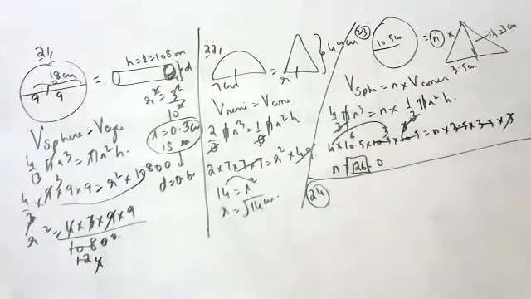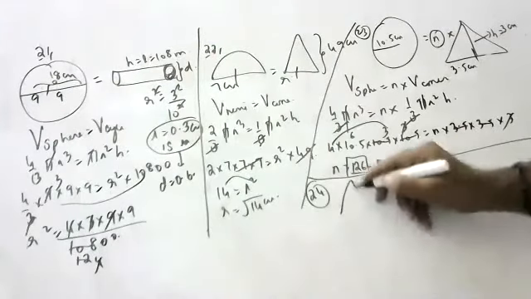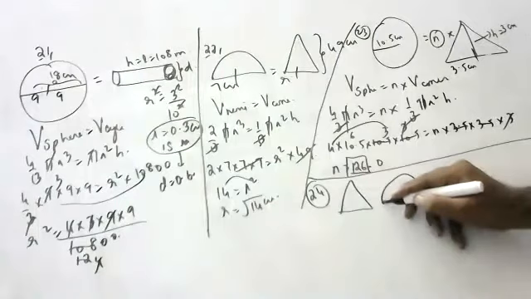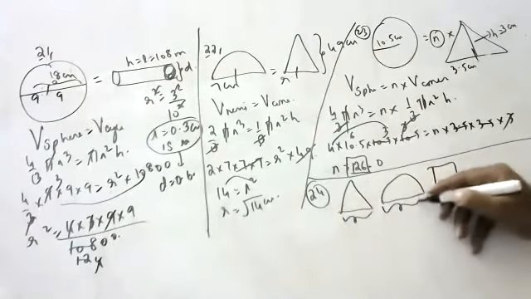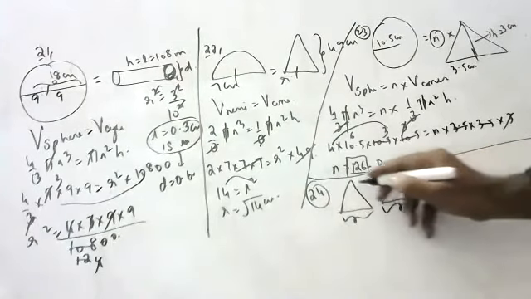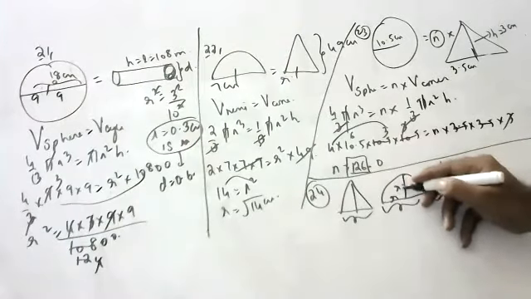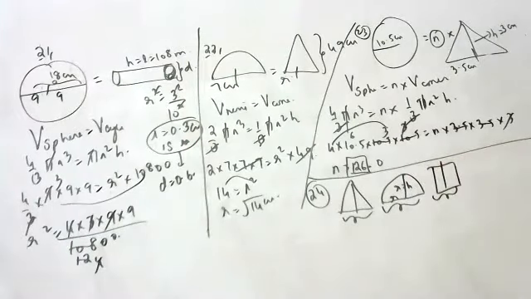Okay, 24th question. A cone, hemisphere, and cylinder are having equal bases and equal heights. Here, radius and height will be equal for the hemisphere. What is the ratio of their volumes?